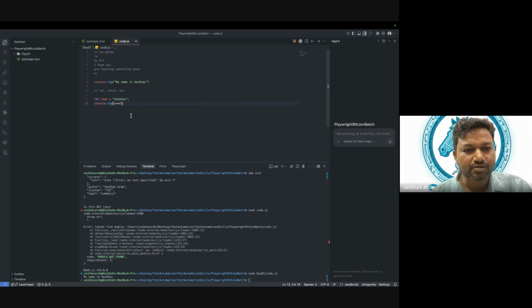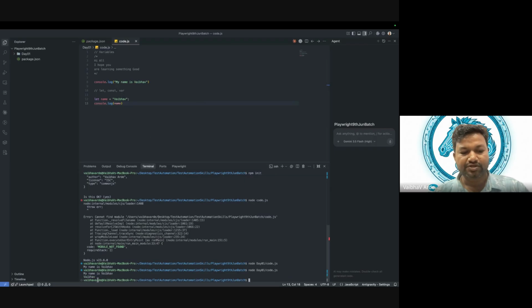Let me print it. What is being printed? Vaibhav is printed, right? See, my name was first Vaibhav, so when I printed over here, I got the response Vaibhav. Then I will change that name to Arde. If I print it over here, then the name variable will have a different value.